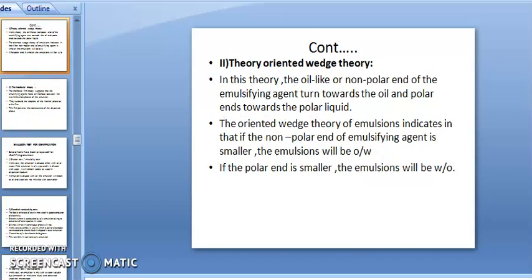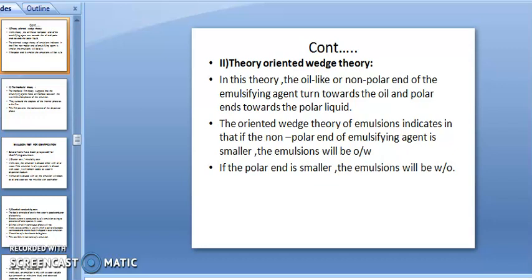Next is the oriented wedge theory. In this theory, the oil-like or non-polar end of the emulsifying agent turns toward the oil and the polar end toward the polar liquid, whereas the non-polar end or tail is attracted toward the oil phase and the polar end is attracted toward the polar liquid phase.